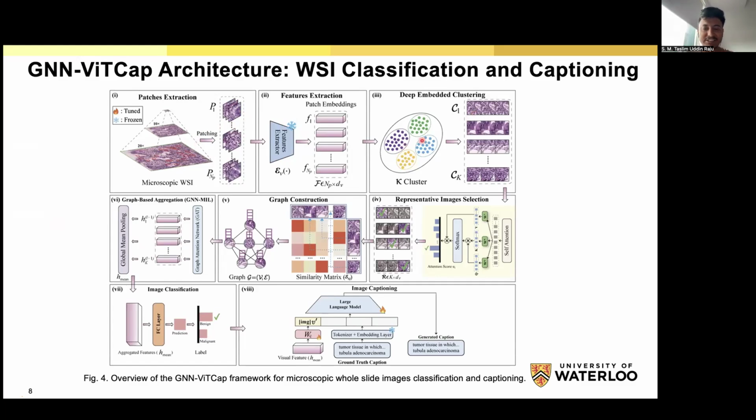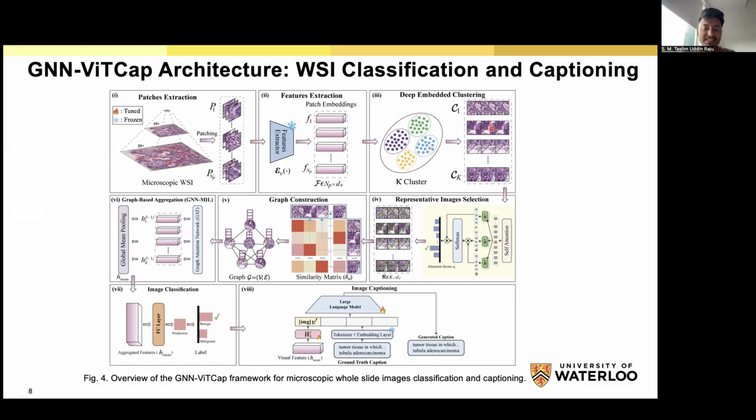In the deep embedding clustering, we first initialize a random k number of clusters, and we randomly assign the patches among the clusters. Then we use the Student's t-distribution, which assigns a soft probability. The probability determines whether an image or patch will be assigned to a particular cluster k.